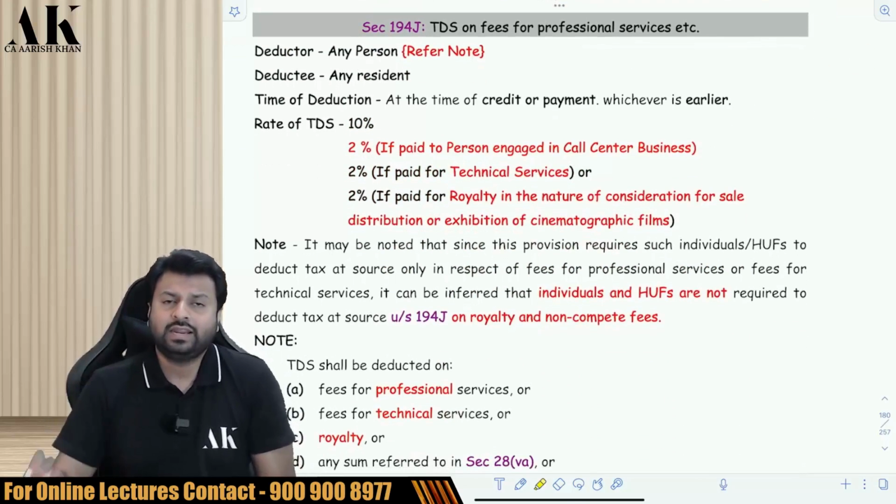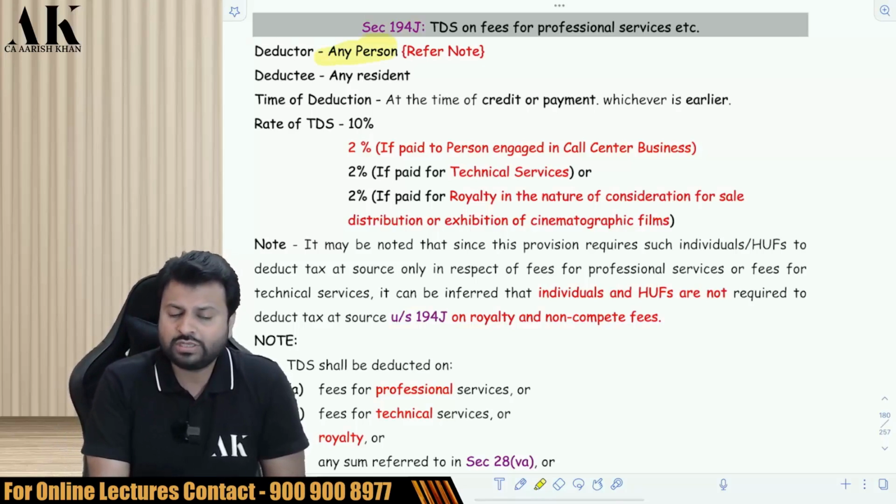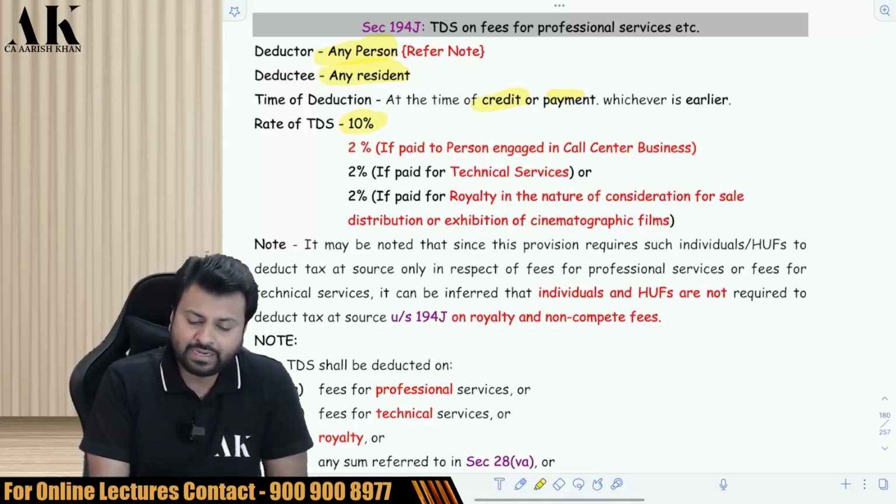Be very careful. Next, 194J covers 5 different kinds of payments. I'll be talking about all 5 of them one by one. First of all, who is the deductor? Any person. Who is the deductee? Resident. Timing: credit or payment, whichever is earlier. Rate: multiple rates. By default 10%.